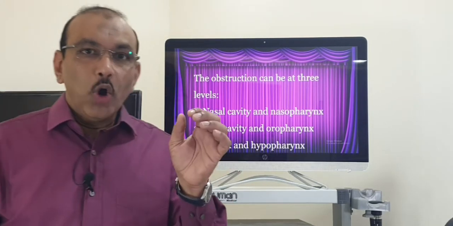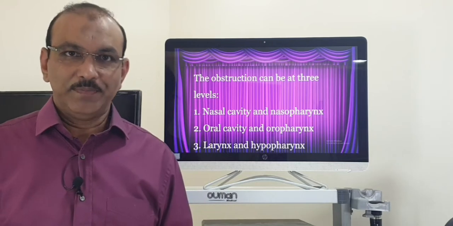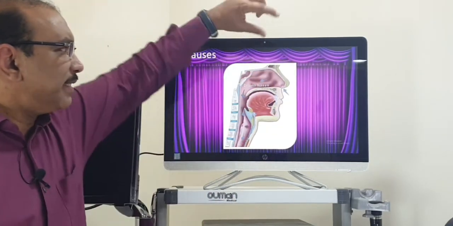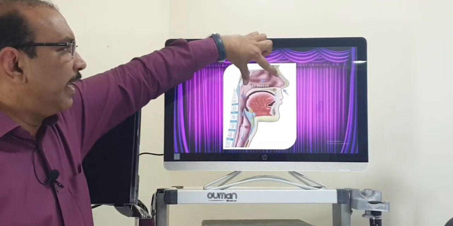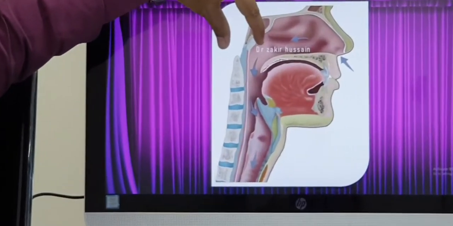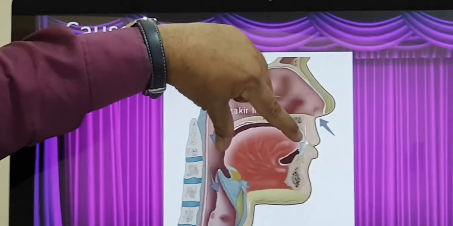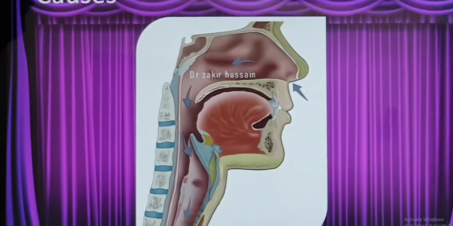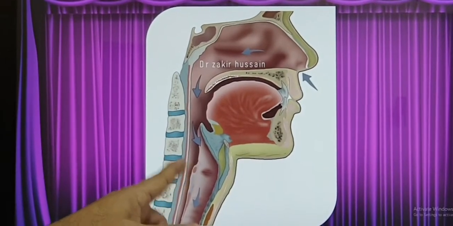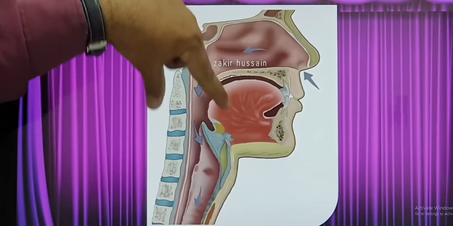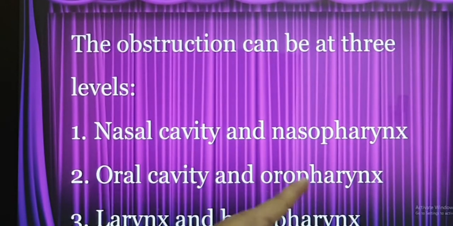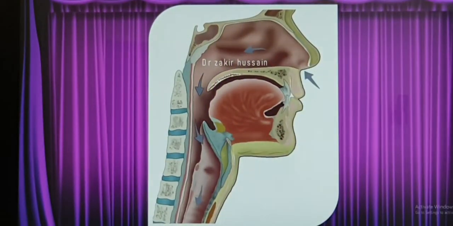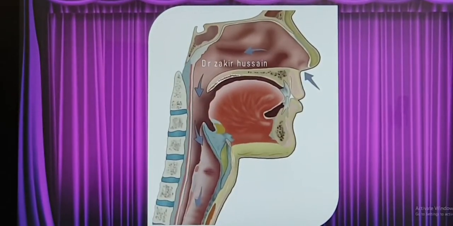Now, the obstruction can be at 3 different levels. One is the nasal cavity, and behind the nasal cavity, which is called the nasopharynx. Second is the oral cavity and behind that is the oropharynx. Third is the voice box and the hypopharynx. Three different levels. That is what I have shown here: nasal cavity and nasopharynx, oral cavity and oropharynx, larynx and hypopharynx. It can be at 3 different levels. Now, let us deal with each level. What can be the problems?